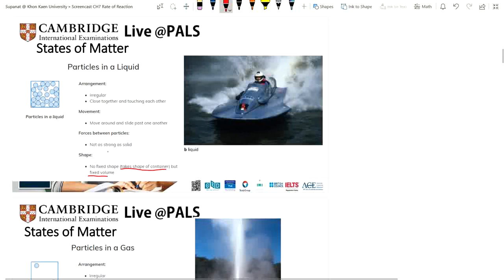So for the liquid, it has a fixed volume, but the shape can be changed, can be varied by the container.